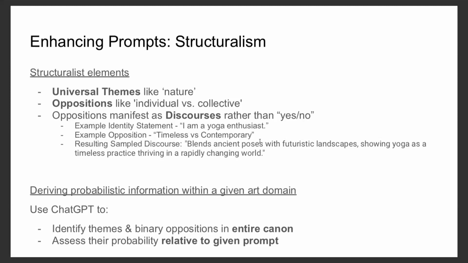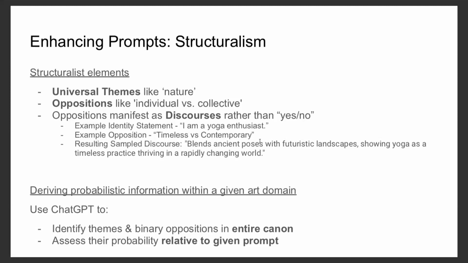Universal themes like nature or oppositions like individual versus collective identity, which can manifest as discourses rather than yes or no. For instance, if you have the identity statement, I'm a yoga enthusiast, and the opposition timeless versus contemporary, it wouldn't just be like, oh no, yoga is timeless. It could be blends ancient poses with futuristic landscapes, showcasing yoga as a timeless practice thriving in a rapidly changing world. And we're going to use ChatGPT to do this.